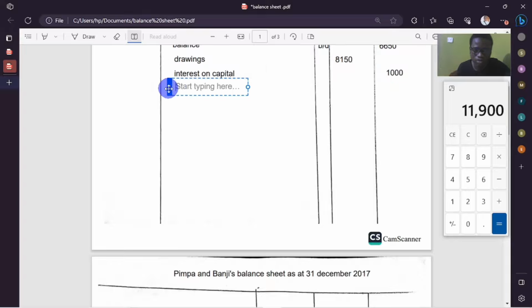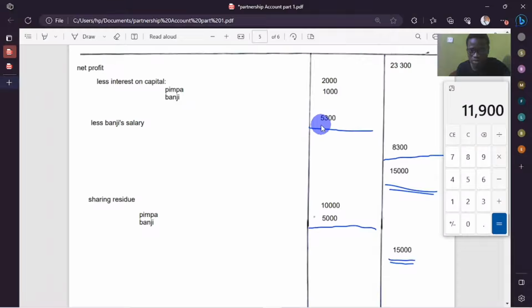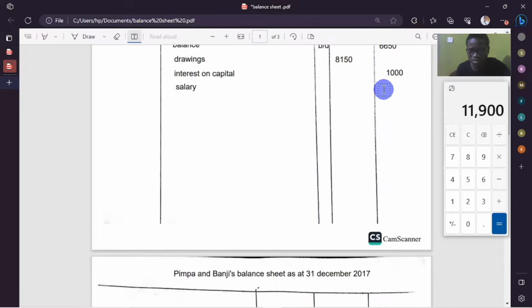Now here we're going to enter the salary for this partner. So how much was it? We can actually even check it in the appropriation account. The salary was 5,300. So we enter 5,300. Same procedure, 5,300.